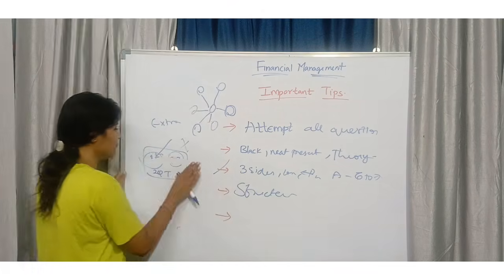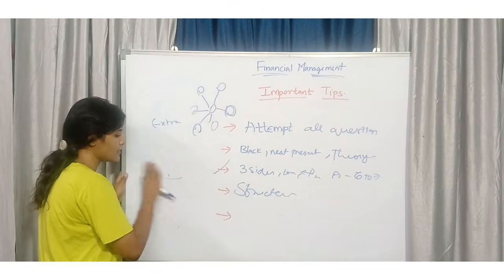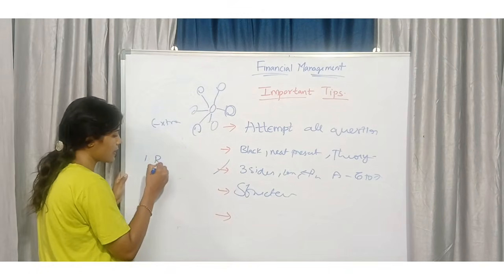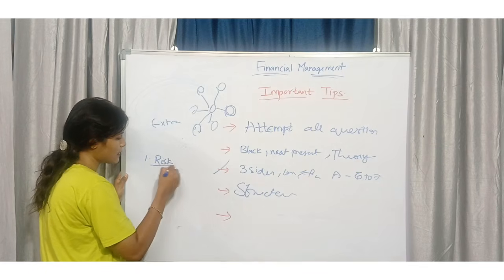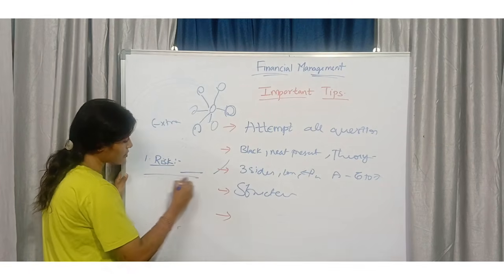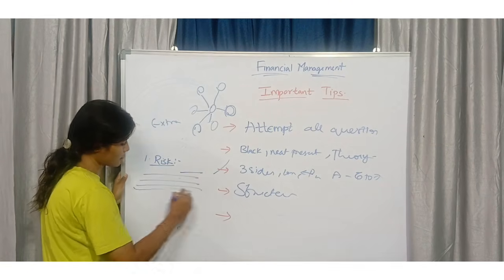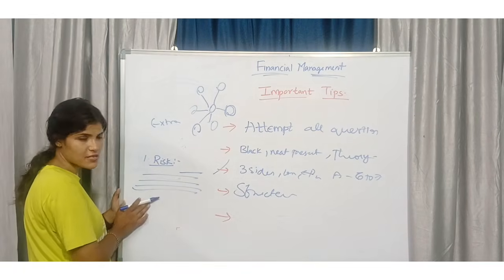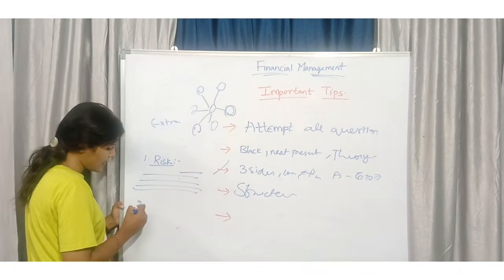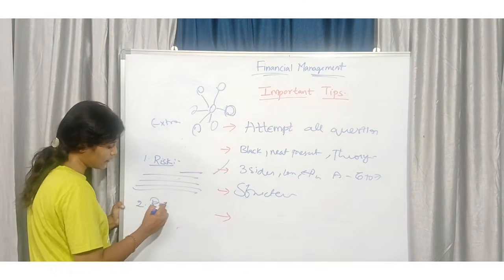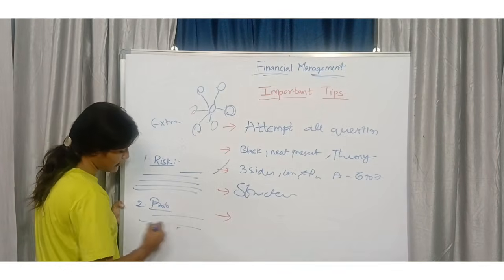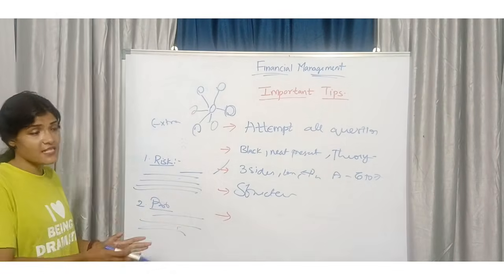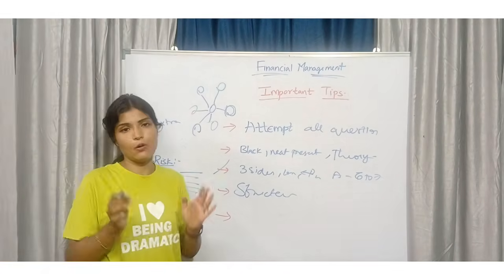For example, this is your side heading. What is your side heading? Risk management. Risk is your side heading. From here you need to start that answer. After finishing this, draw a line, and the second one, profitability. Like this, answer structure is very important.